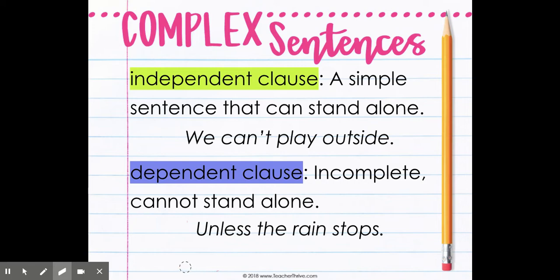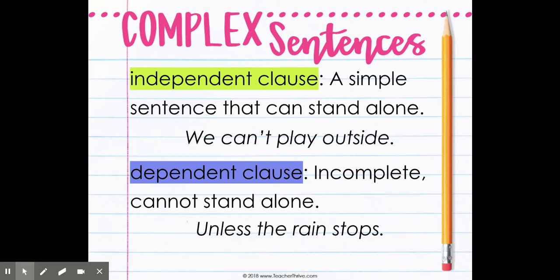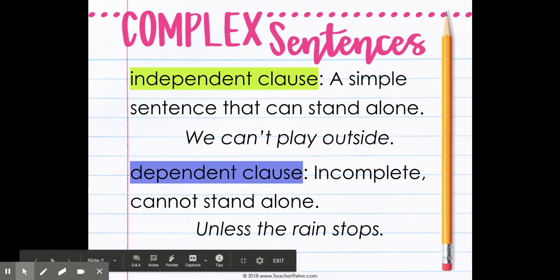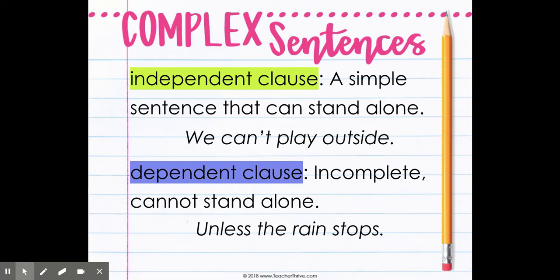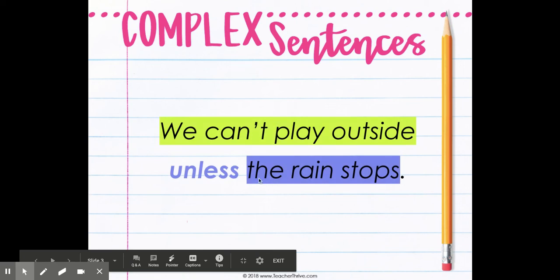So when I look at this sentence, unless the rain stops, all of this together is a subject. And I know that we're tempted to say, well, stops is a predicate, but listen, this word right here says, unless the rain stops. All of that is the subject. What happens? The rain stops. So we've got to make sure that we're understanding that when I have this conjunction here, all of this part becomes the subject. I don't know what happens next. Unless the rain stops, what? What's going to happen unless the rain stops? But I can put them together so that it makes sense. We can't play outside unless the rain stops.